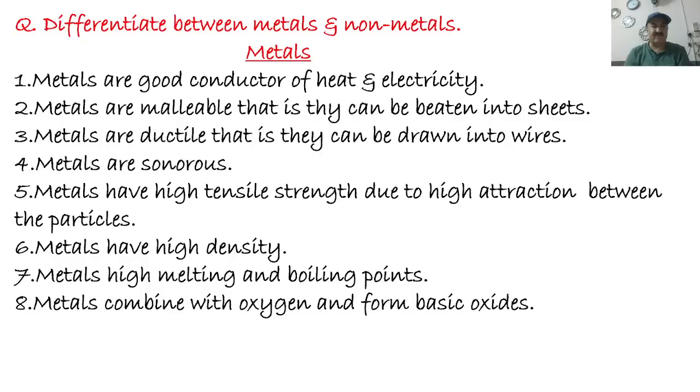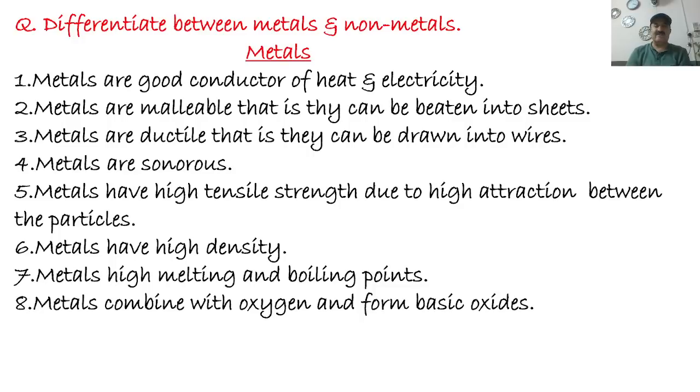As you are familiar, whenever you heat a metal, it can be heated up. If you touch it with a wire, electricity can pass through it. So metals are good conductors of heat and electricity. The next property of metals is that they can be beaten into sheets. We can make sheets like those on warehouses. If you look at warehouses, at the top you will see sheets, so they can be made from metals.